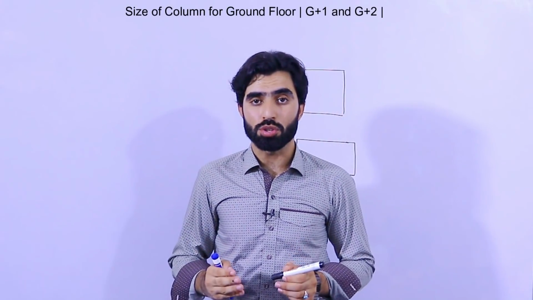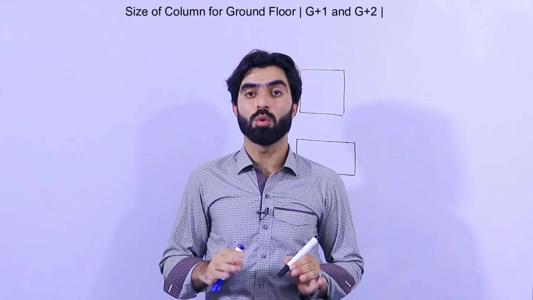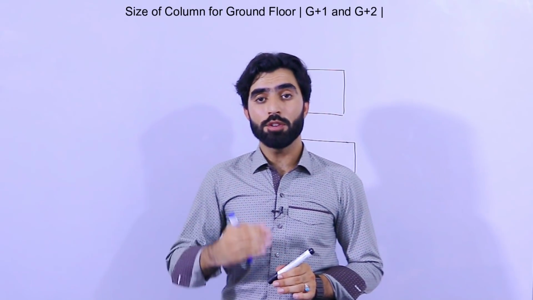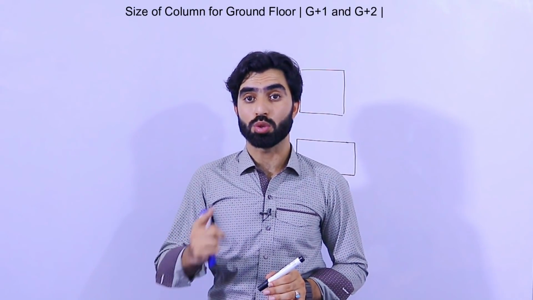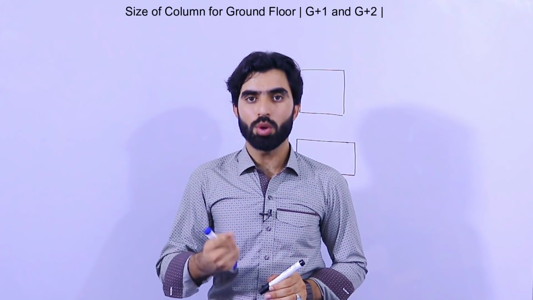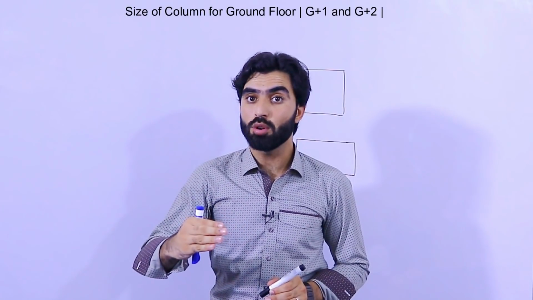If you want to construct just the ground floor, what should be the size? If you want to increase the story, G plus 1 story or G plus 2 story, first of all you will think about your decision. What do you want to construct in future, do you want to add other floors or not?